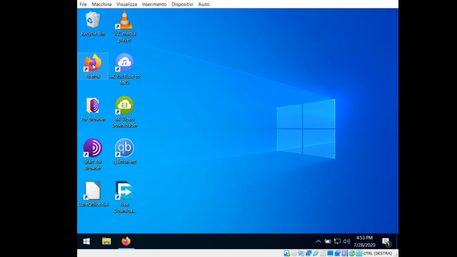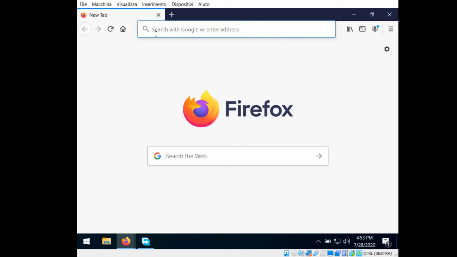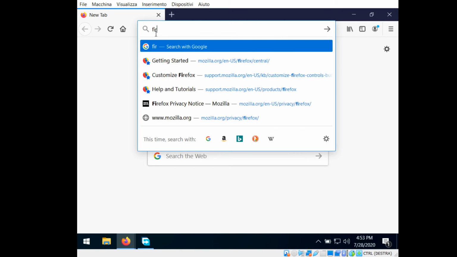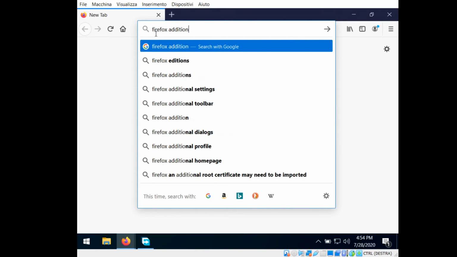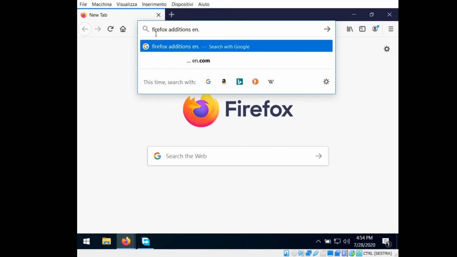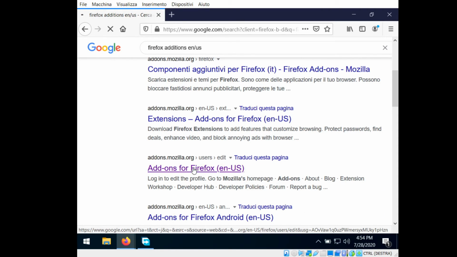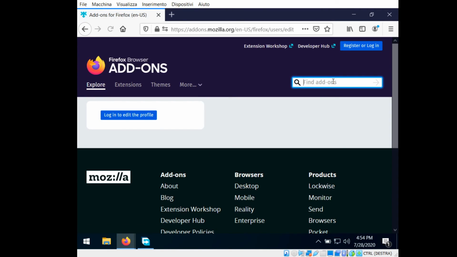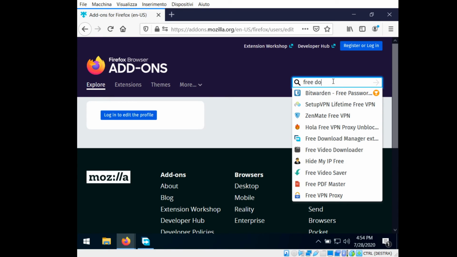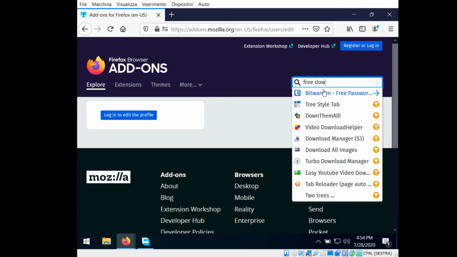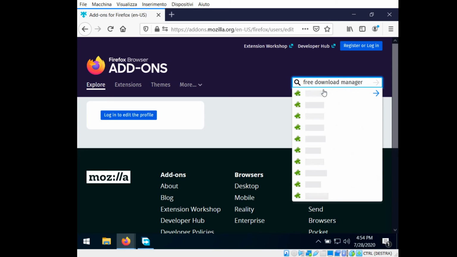To make it work, you should use your favorite web browser. Search for the add-ons and search Free Download Manager extension.